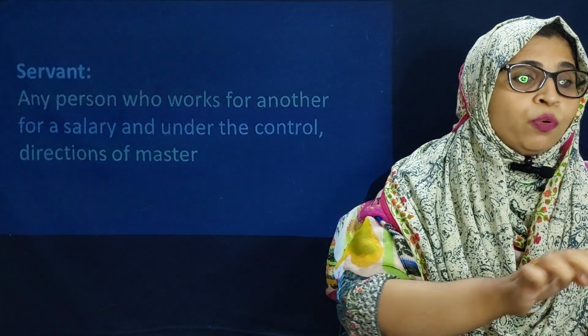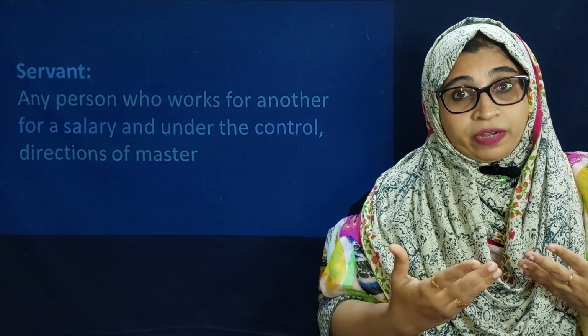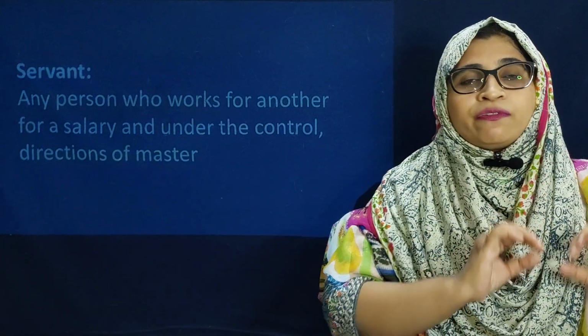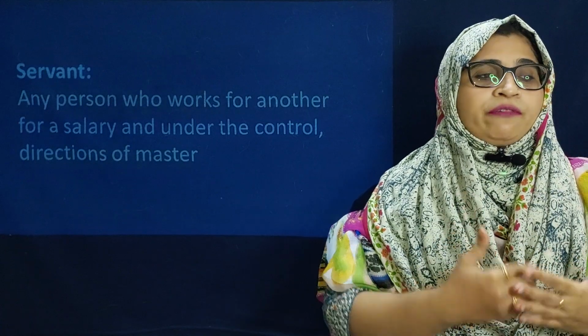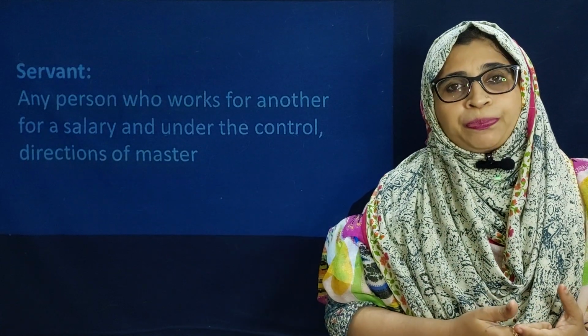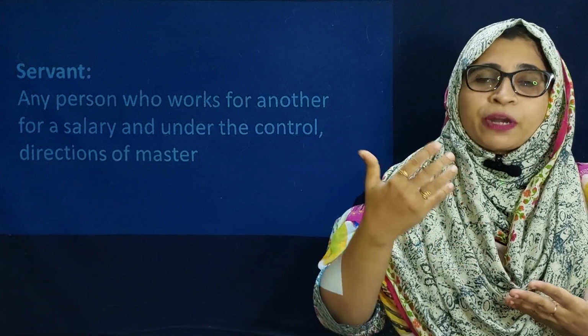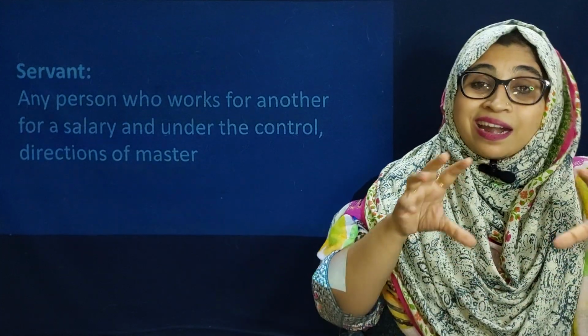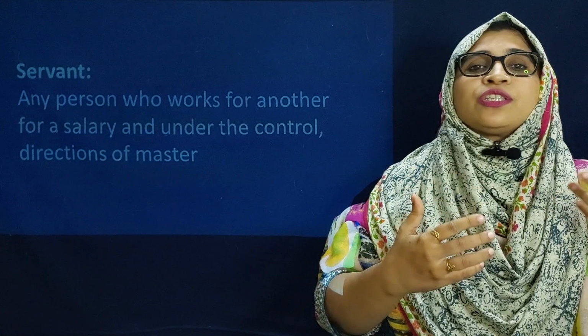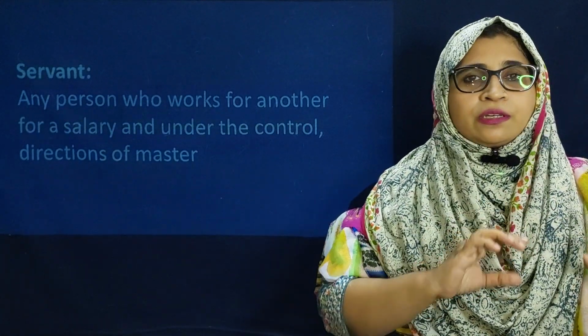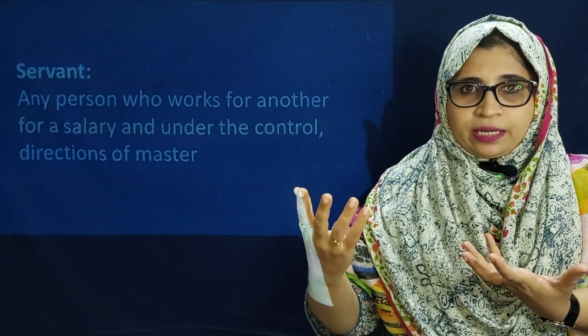Now first we will go to the definitions: who is a servant, who is a master, and who is an independent contractor. Servant means a person who takes a salary from the master and who is under the control and directions of the master, whatever act is committed.